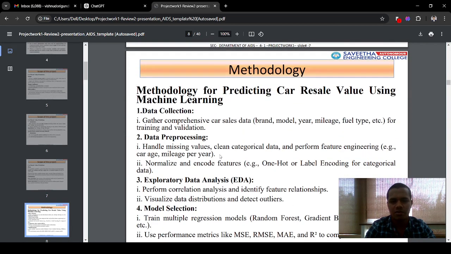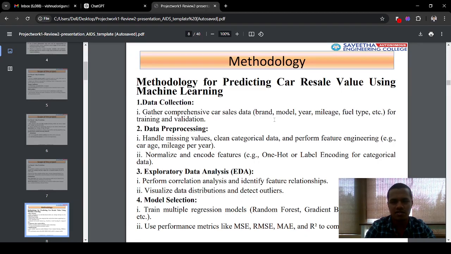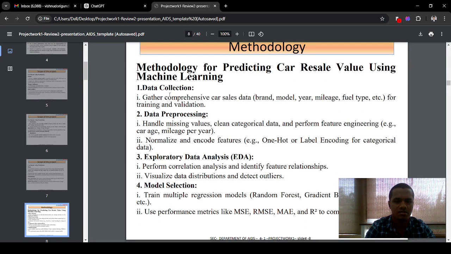The methodology for predicting car resale value using machine learning starts with data collection. Data collection is where I collect the vehicle details for the pre-processing step. Before the pre-processing step, data collection plays a crucial role. Then for pre-processing, I handle the missing values, fill in the categorical data, and perform the feature engineering based on car age, mileage, and so on. And then I normalize and encode the features by using one-hot and label encoding.